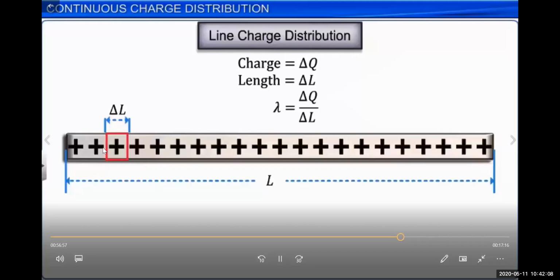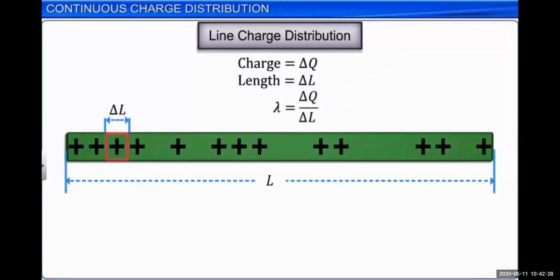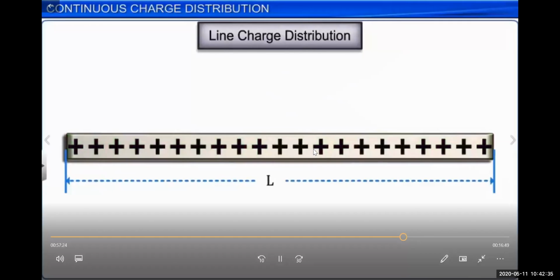This charged particle has a small length delta L and a small charge delta Q. So we can find the ratio of this small charge delta Q upon small length delta L. When the charges are not uniformly distributed, as you can see in the picture, the charge is not uniformly distributed.